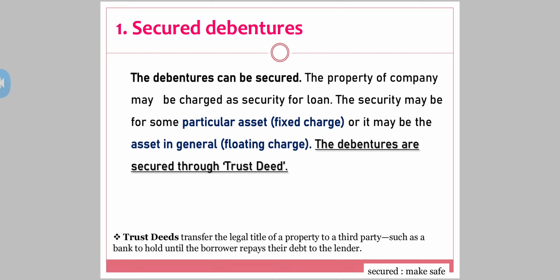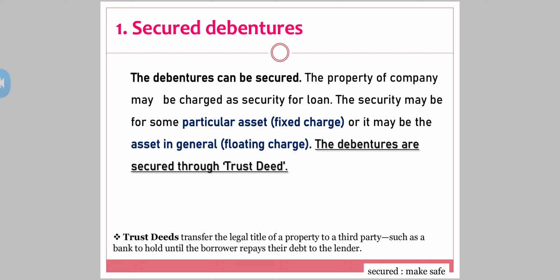See here, what is trust deed? Trust deeds transfer the legal title of a property to the third party. Let's say company has got land and building, okay, or a company has got a warehouse under the company's name. So whenever there would be a trust deed, the company will say that this XYZ warehouse belongs to the debenture holder. That is, it creates a fixed charge.